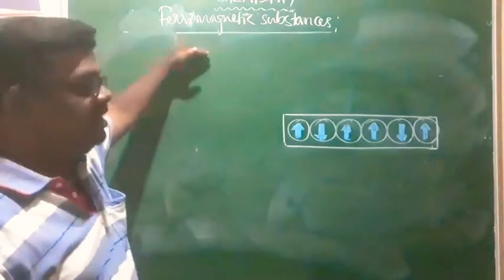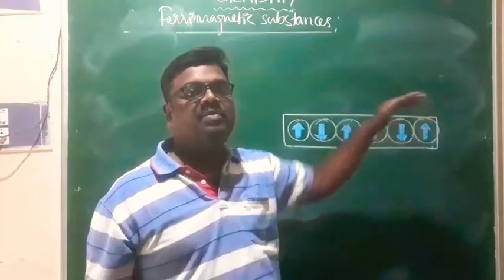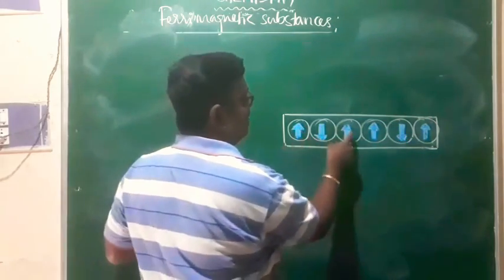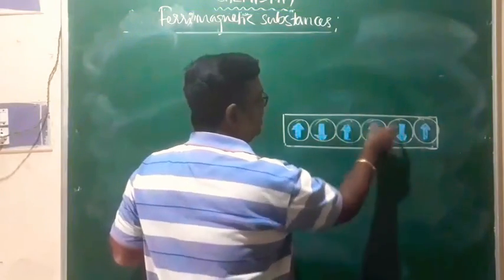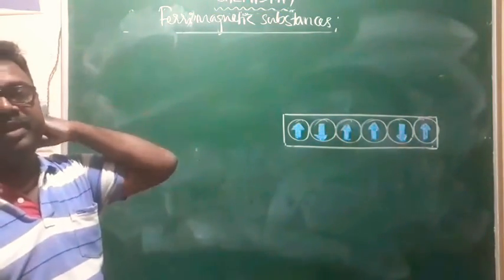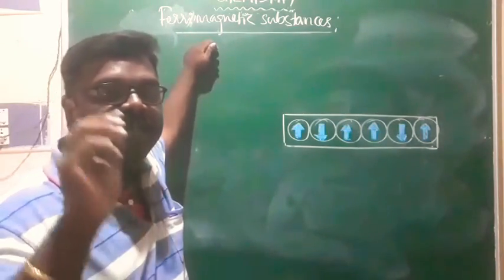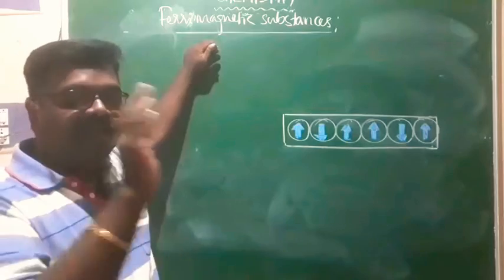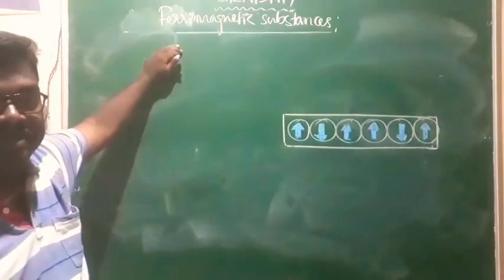But here in the case of ferrimagnetic substances, an unequal number of domains will be in opposite direction. Look here, 4 domains will be in upward direction, remaining 2 domains will be in downward direction. That's why these substances are characterized by a certain net magnetic moment, and therefore they are weakly attracted by the magnetic field. That is what we call ferrimagnetic substances, right?